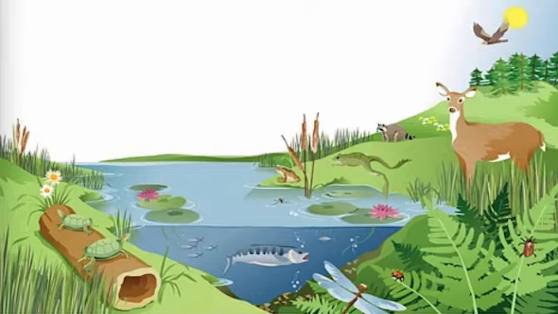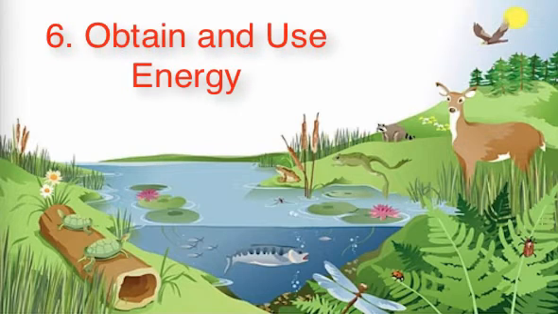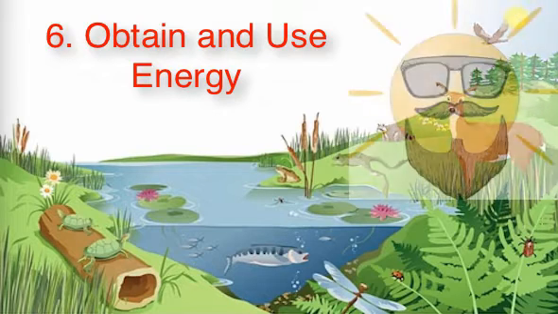All living things must obtain and use energy. Living things must get energy to carry out their life processes. For animals, that means eating, but what does it mean for plants? They need energy as well. Where do they obtain or get their energy?